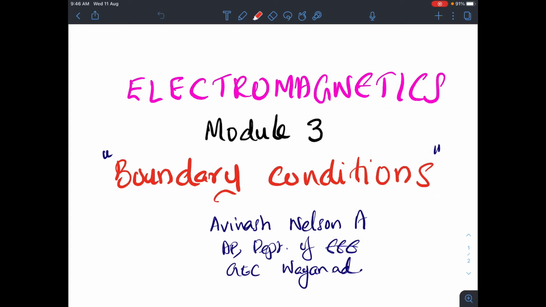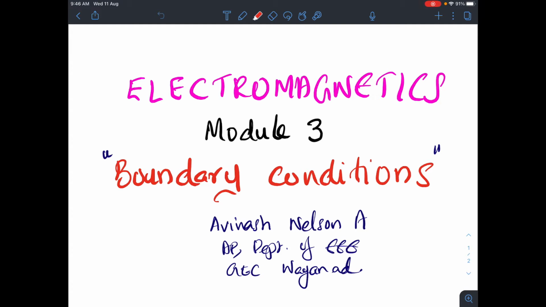Okay, so good morning. Yesterday we discussed some concepts, how your electric field will behave in a conductor. That is what we mainly dealt with yesterday. Then we have also seen what is meant by magnetic scalar and vector potential. Today we are going to learn about boundary conditions.